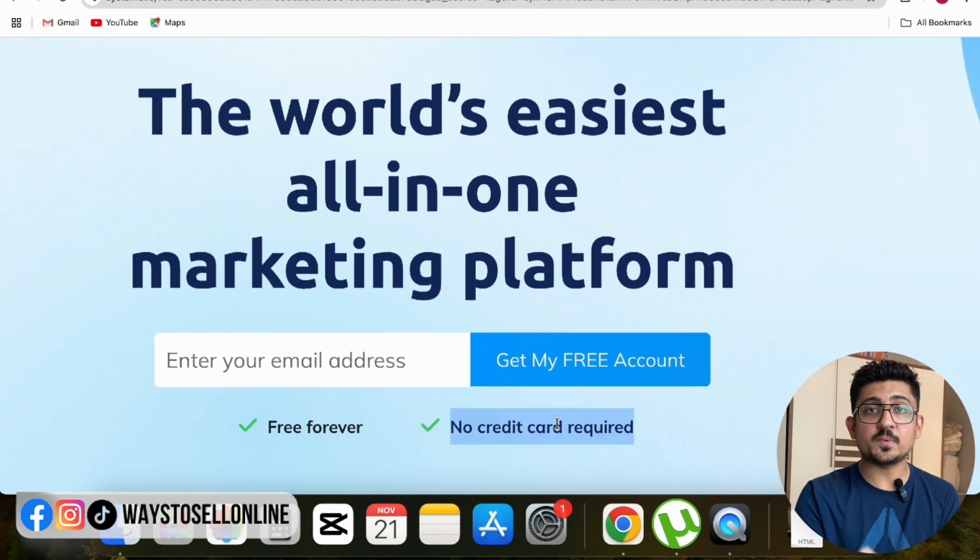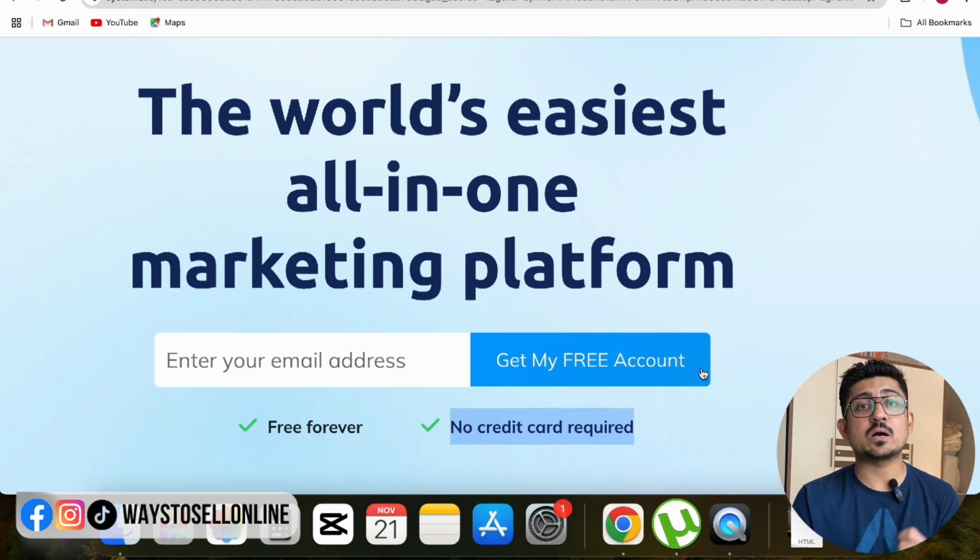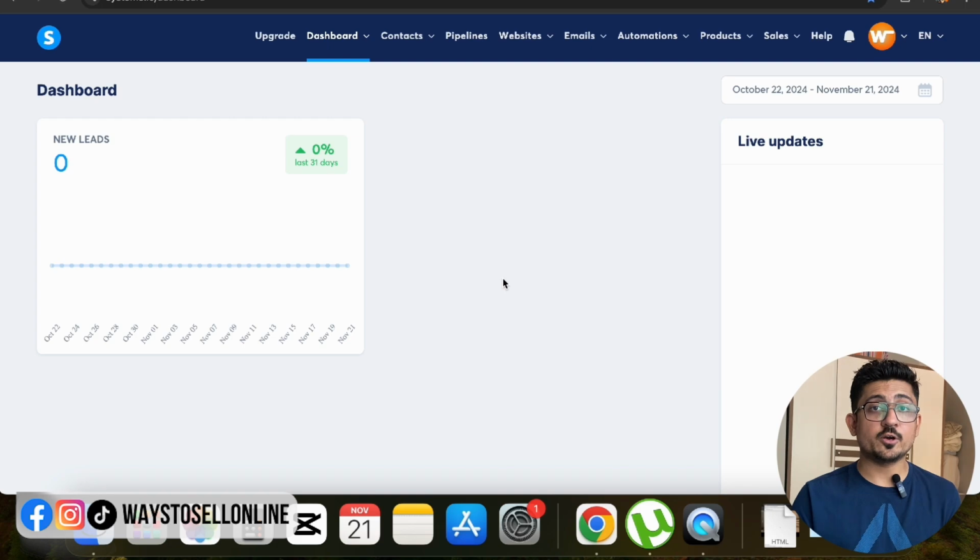When you land on this page, put your email here and click on get my free account, you will get your free account and land on your dashboard. Your dashboard will look something like this if your account is new. From this dashboard, you can actually do many things which you can't imagine for free. In my opinion, this tool is the most powerful tool for online marketers and for anyone who wants to build an online business, scale that business and earn a lot of money.